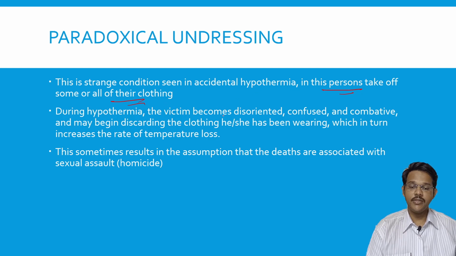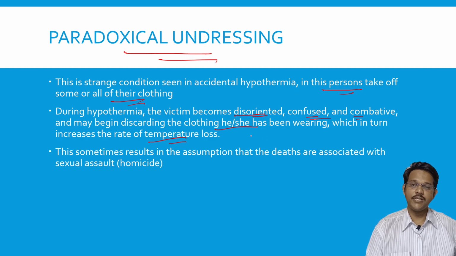In this condition, the victim becomes disoriented, confused, and combative, and may begin discarding the clothes he or she is wearing, which in turn increases the heat loss, and the person goes into hypothermia and dies. This sometimes may be assumed to be death due to a sexual offense, so the environmental findings have to be taken into account.